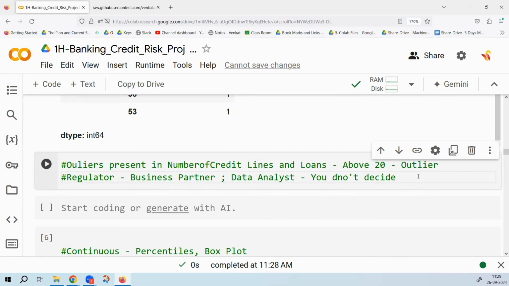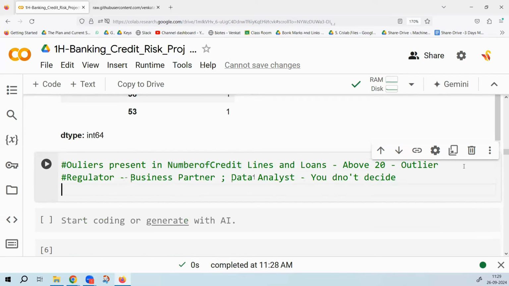Right now, for the sake of discussion, I have written it. But in reality, when you're working in a company, you will be talking to your business partner. They will give you an idea: maybe above this, we should consider that as an outlier. Then we will be cleaning this later on. So this variable needs cleaning.